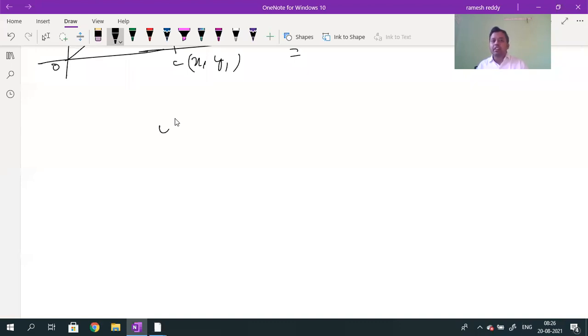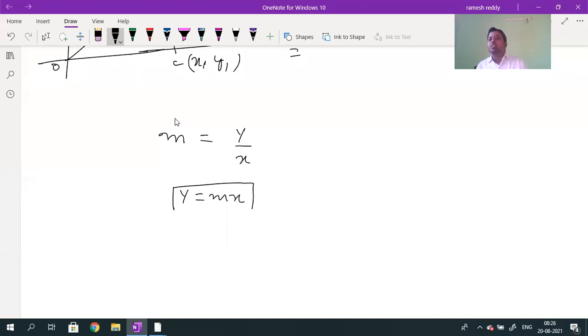Finally, what is the equation of the straight line I got? The definition is this: the tan of the angle made by the straight line with the horizontal is called the slope. And what is the formula for m? I got m equal to tan theta, which is equal to y divided by x. If I cross multiply, y is equal to mx.